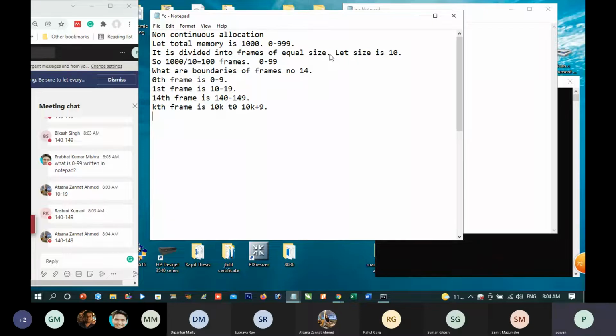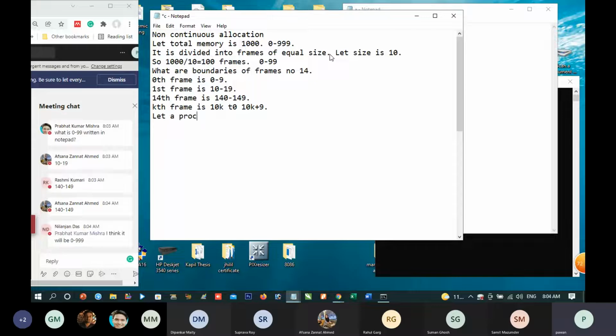How many frames are allotted? Let a process need 27 memory. How many frames are allotted?